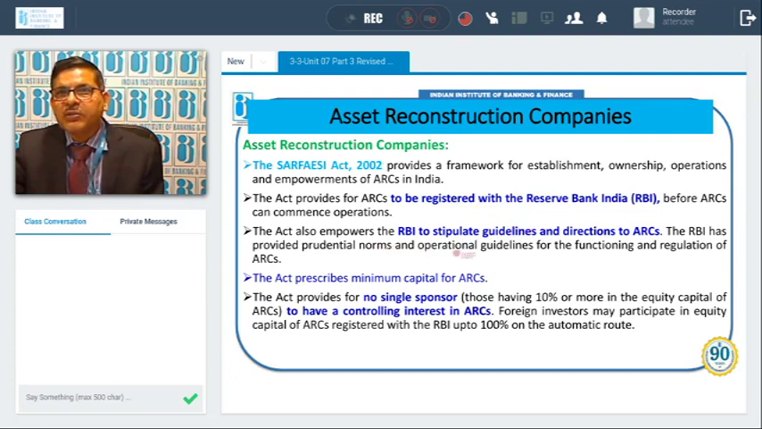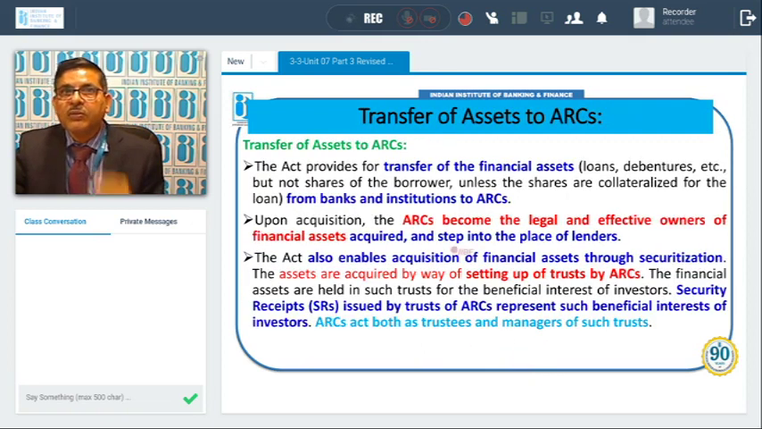The RBI has provided prudential norms and operation guidelines for the functioning and regulation of ARCs. The Act prescribes minimum capital for ARCs. The Act also contains that, and it can be changed at any time by the RBI. So minimum capital is required. The Act provides for no single sponsor, meaning those having 10% or more in the equity capital of the ARC to have a controlling interest. So nobody should have more than 10% controlling interest. Foreign investors may participate in the equity capital of an ARC registered with the RBI up to 100% on the automatic route. This is also permitted, automatic.